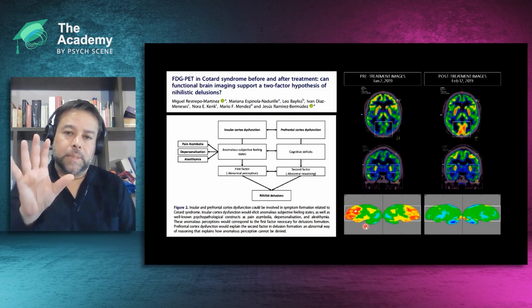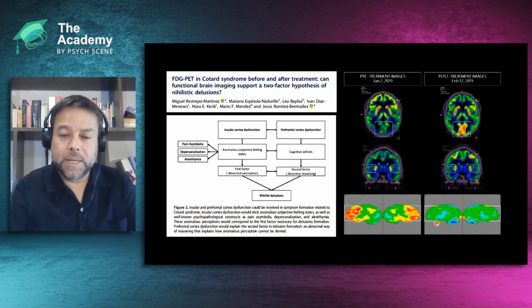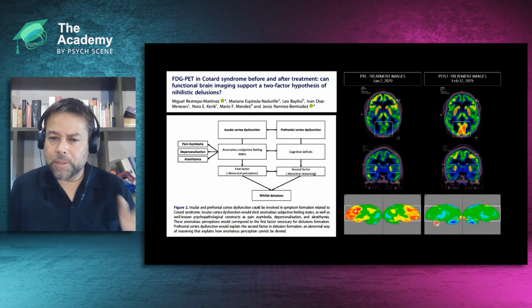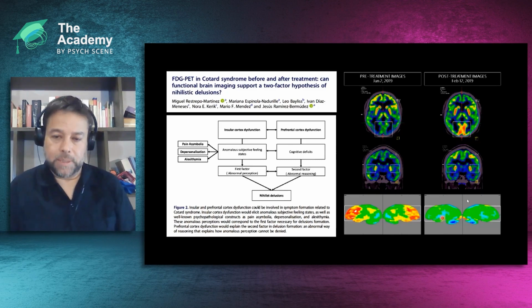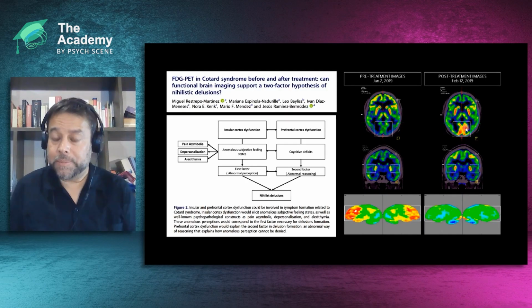By means of the molecular imaging, we are able to see that the patient before treatment has a severe case of hypermetabolism in both frontal cortices, more severely in the right frontal cortex. After the treatment, in this case immunotherapy, we can see a normalization in the metabolism.